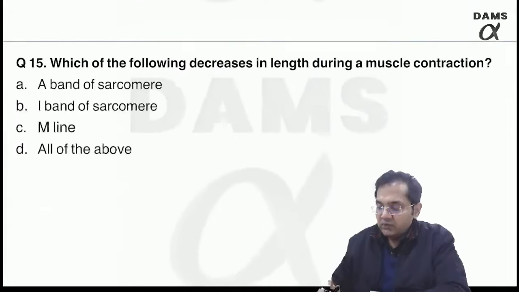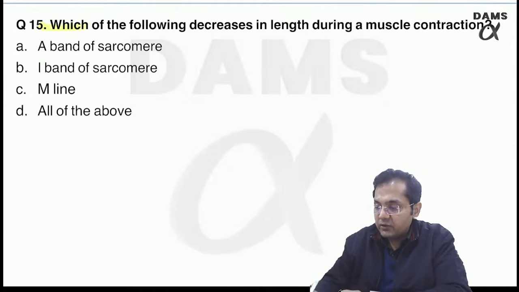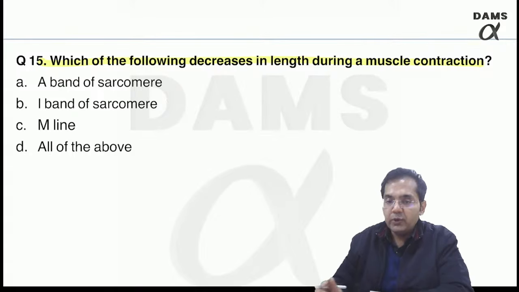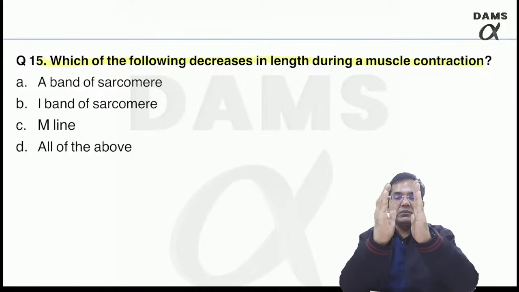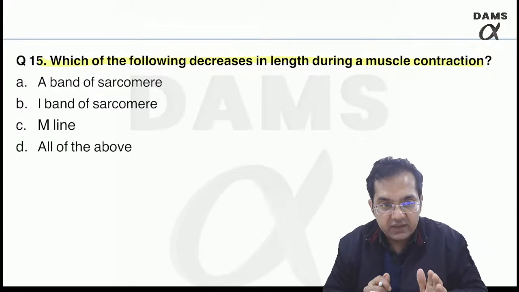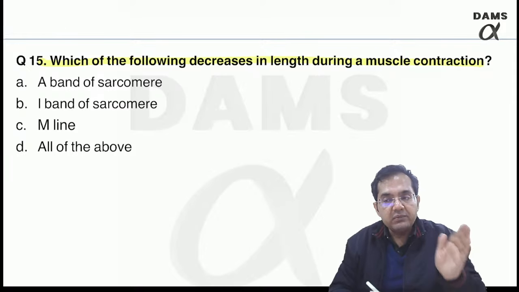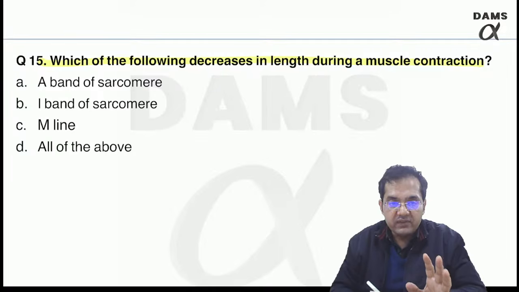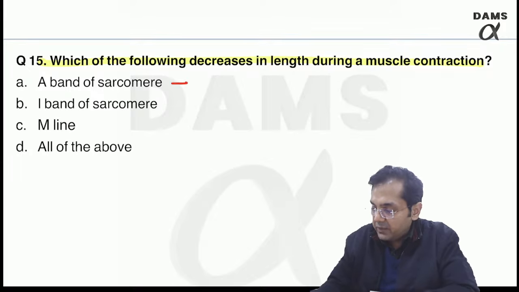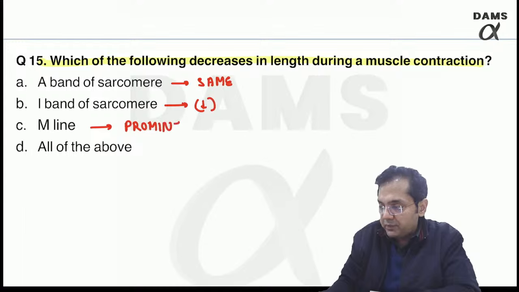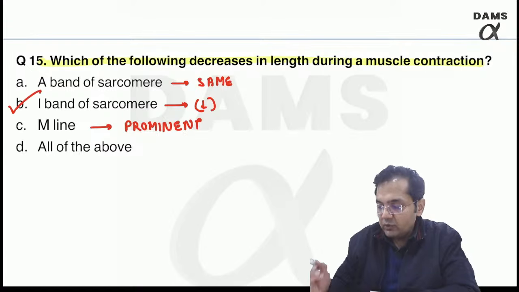So which of the following decreases in length during a muscle contraction? Quite a popular question. And before going for the answer, remember, during muscle contraction, the two Z lines come closer together, width of the I band decreases, H band also decreases or it disappears, M line becomes prominent, and A band remains the same. So the A band, I'll show you one picture also. A band remains same, I band decreases, M line becomes more prominent. So answer is I band.